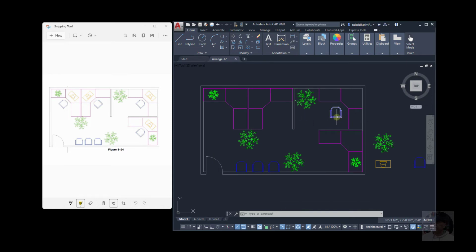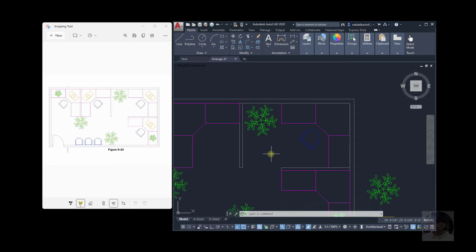Let me rotate this. Let's rotate it around this point here, and we have to go clockwise, so let's go negative 45 degrees, and then move it a little bit, place it somewhere in the middle.